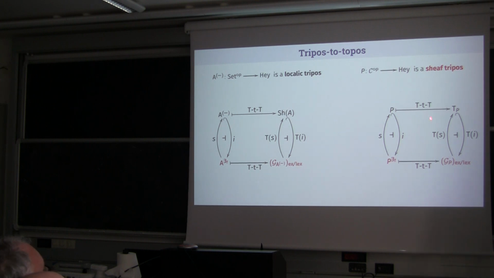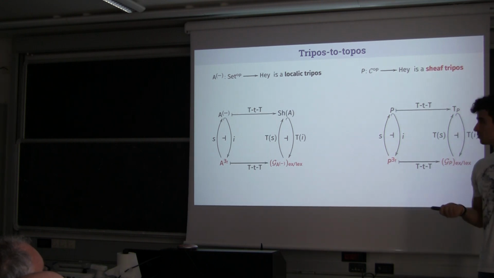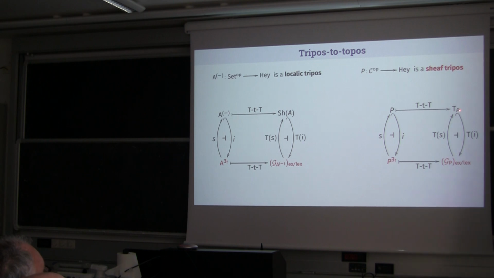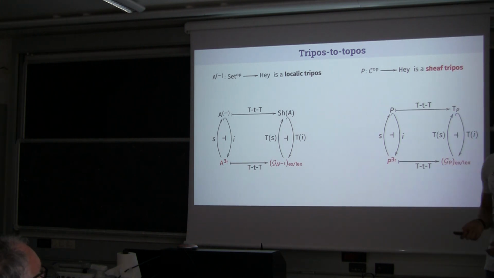So, for example, you can take this to be the relativity tripos, and what we will prove is that every relativity tripos can be seen as a topos of sheaves for a certain Lawvere-Tierney topology. So it is a topos, we already know that, but it can be seen as the category of sheaves for a certain Lawvere-Tierney topology induced by this adjunction with respect to this topos, which plays the role of the topos of presheaves for the localic case. So this is the main result that I'm going to present you today.